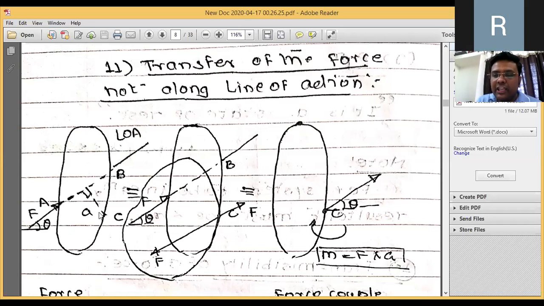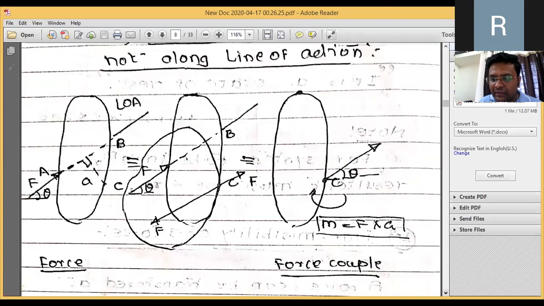If the force is transferred along the same line of action, there will not be any kind of movement generated. If you are transferring the force not along its line of action, then the force can be transferred by adding movement to it. So movement is defined as force multiplied by perpendicular distance. That addition will give the transfer of the force.